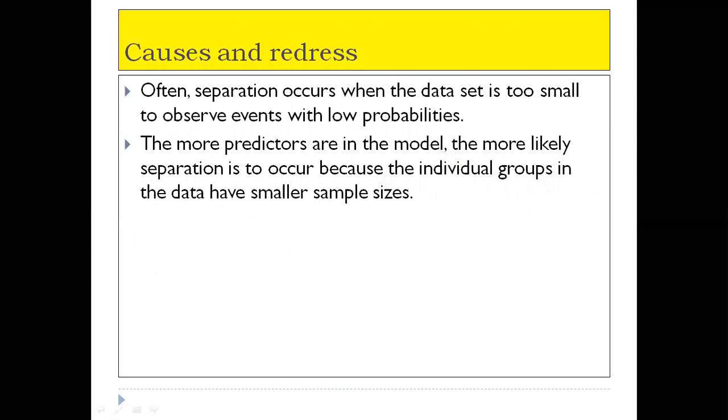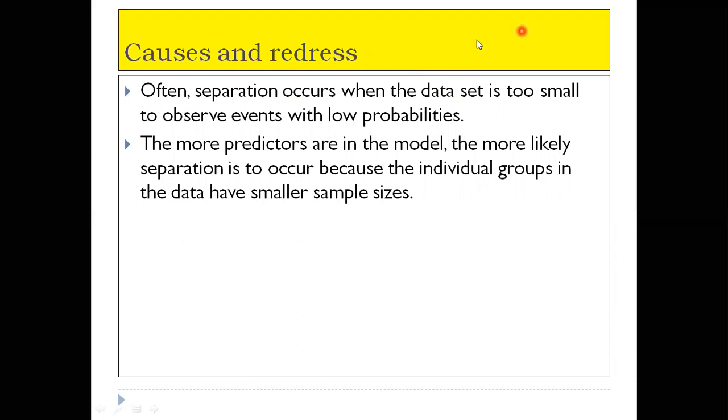Now let's discuss the causes and remedies. Causes means why these separations occur. Do note that this separation occurs because your data set is too small to observe events with low probabilities.